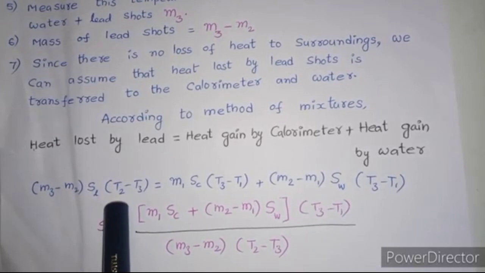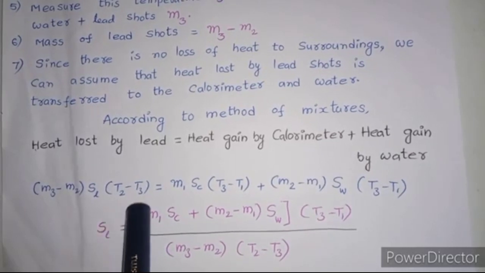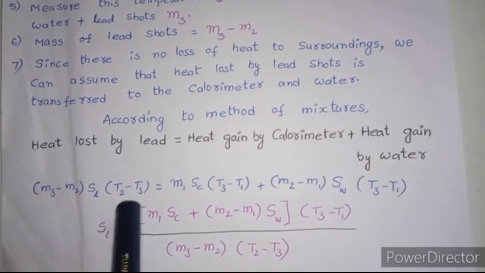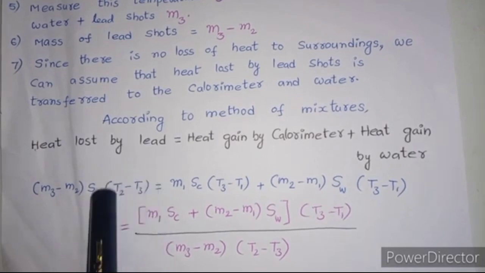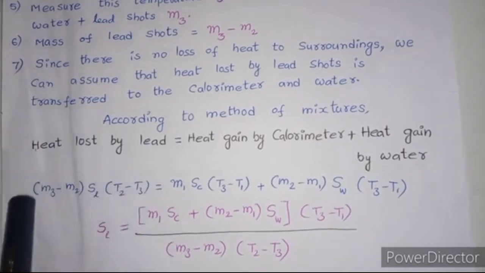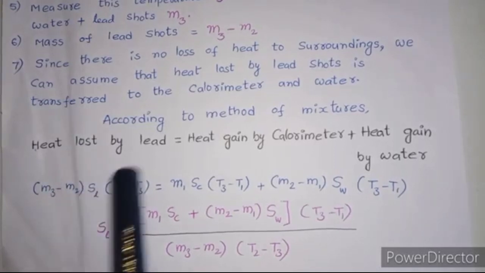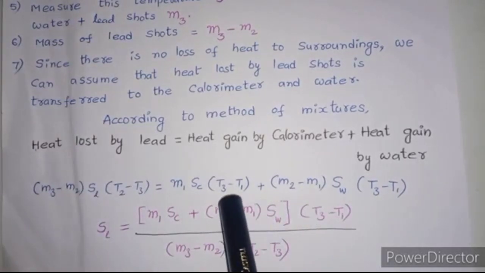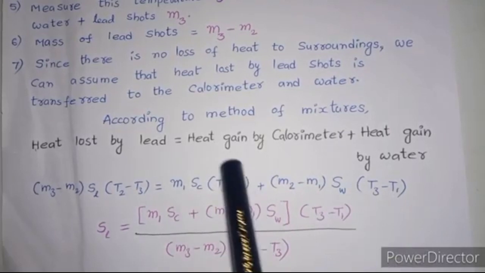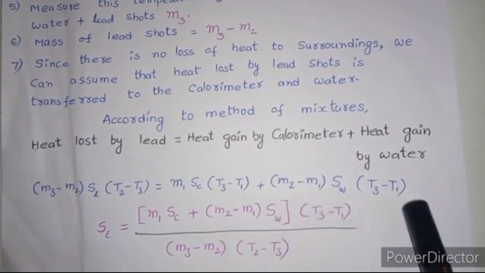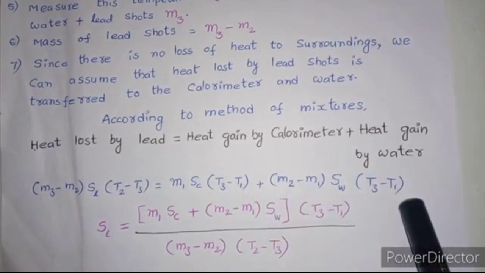At first the temperature of the lead shots is T2, that is 100 degrees centigrade. After some time it has changed to T3. So T2 minus T3 is the difference in temperature. So this is the heat energy lost by the lead shots. This energy has been gained by the calorimeter and water: this is the energy gained by the calorimeter and this is the energy gained by water.